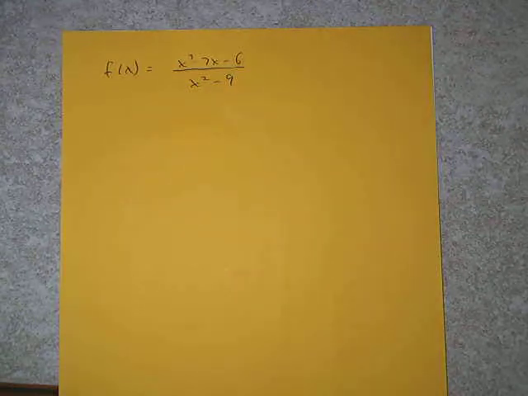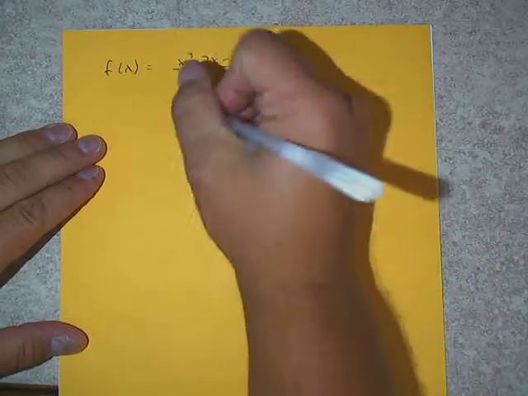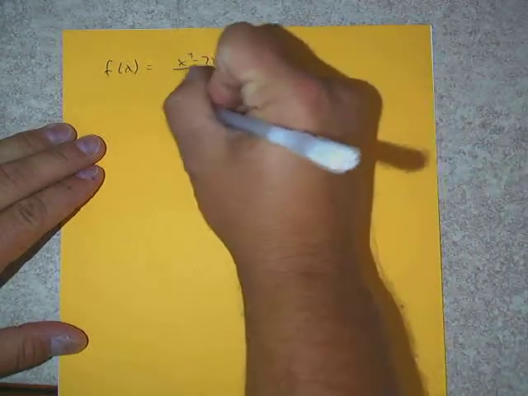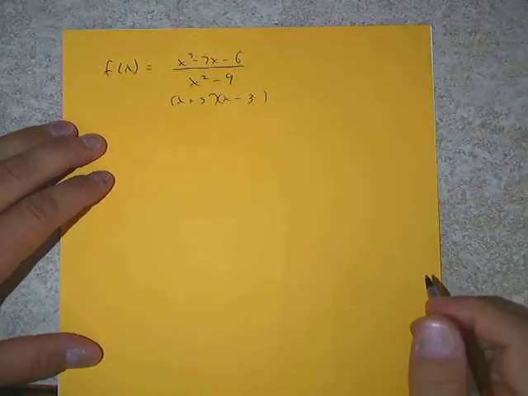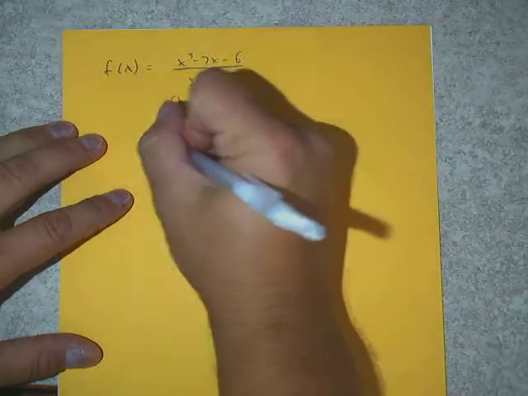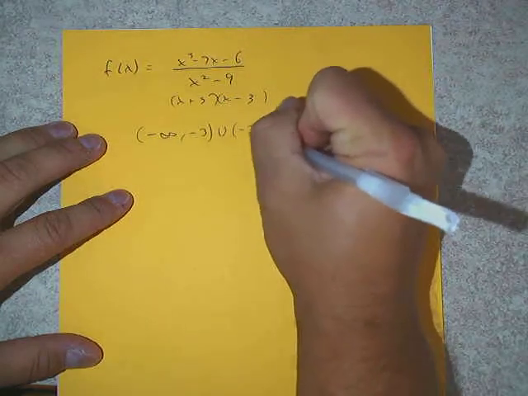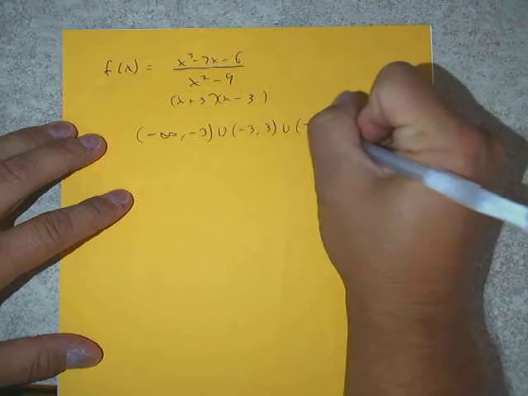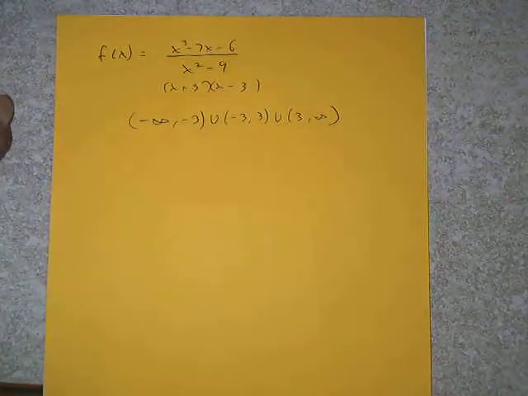to work with, and we can see that it's a rational function, so there may be some domain issues, and we know that 3 and negative 3 would both make the bottom 0 here, so those are the two problem points, if you will. And so the question, number 1, says factor the denominator, and then what is the domain? Well, factoring the denominator, it's a difference of two perfect squares. So the domain here would be everything but negative 3 and 3, and remember we indicate that with interval notation.